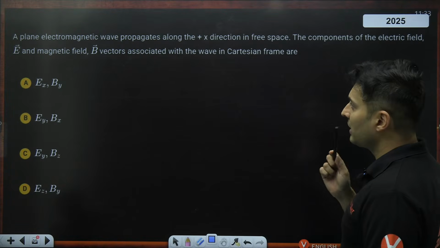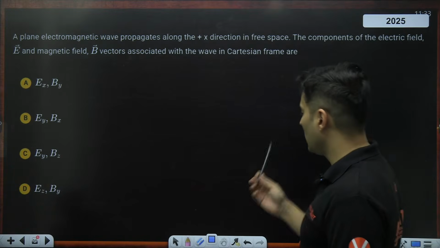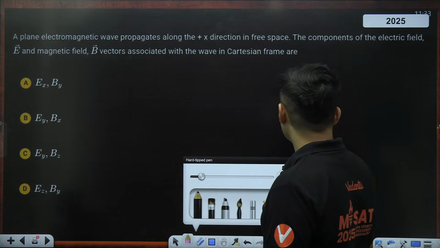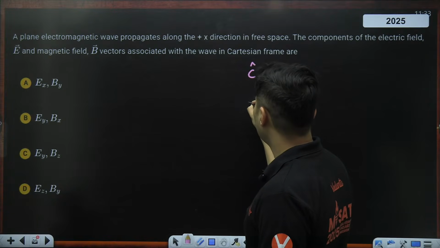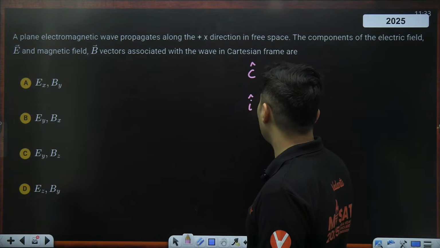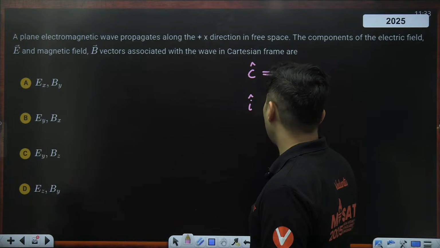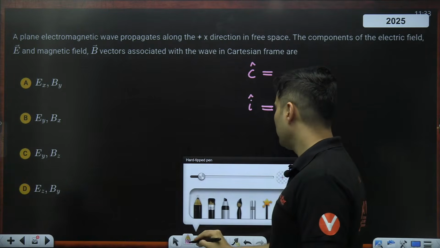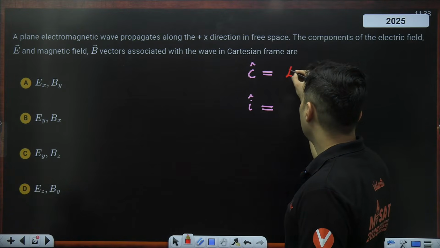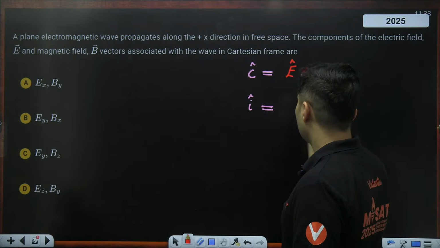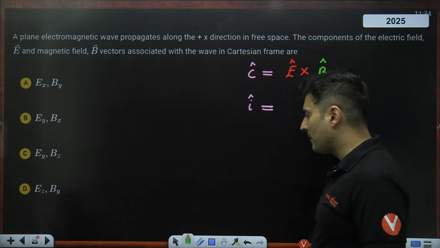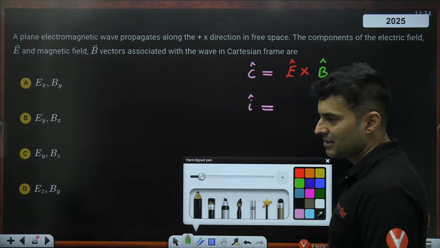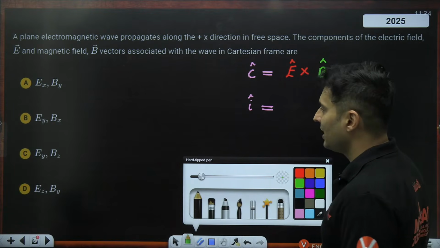The components of the electric field and magnetic field are, okay, so we have our velocity of light c hat, which is going in positive x. That means this will be I cap. So this c hat, I know, will be E cross B, will be E hat cross B hat. Now I cap, what will be I cap, guys? I cap is exactly what?